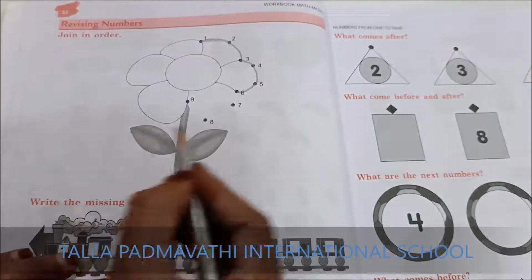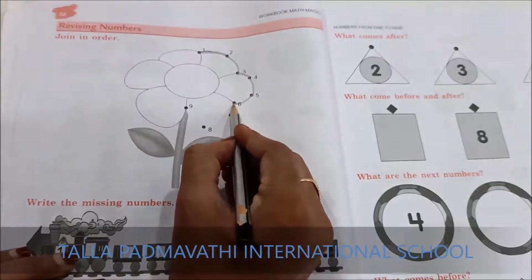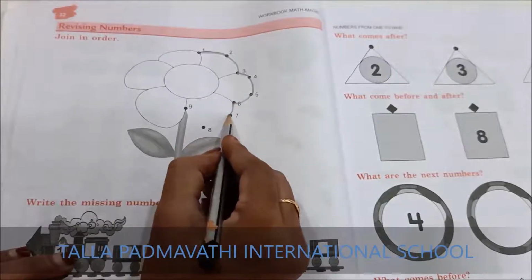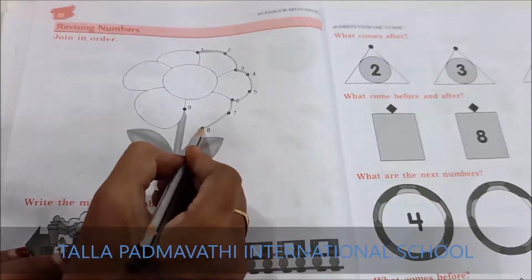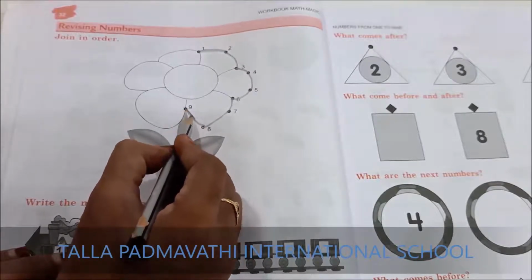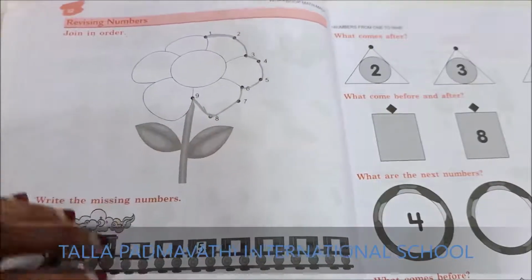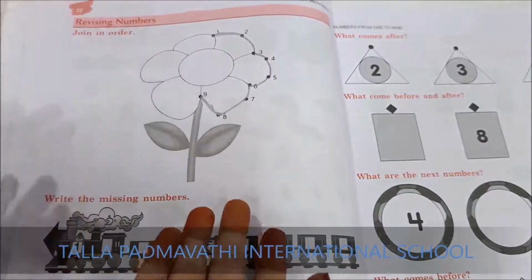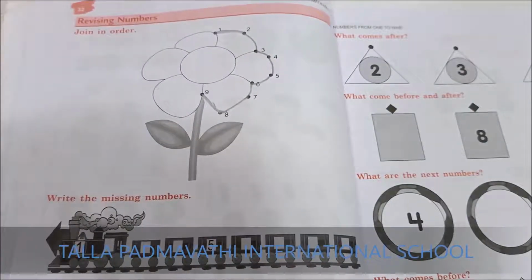Wow, see the petal? Then 5 to 6, 6 to 7, 7 to 8, 8 to 9. So here completes my flower.